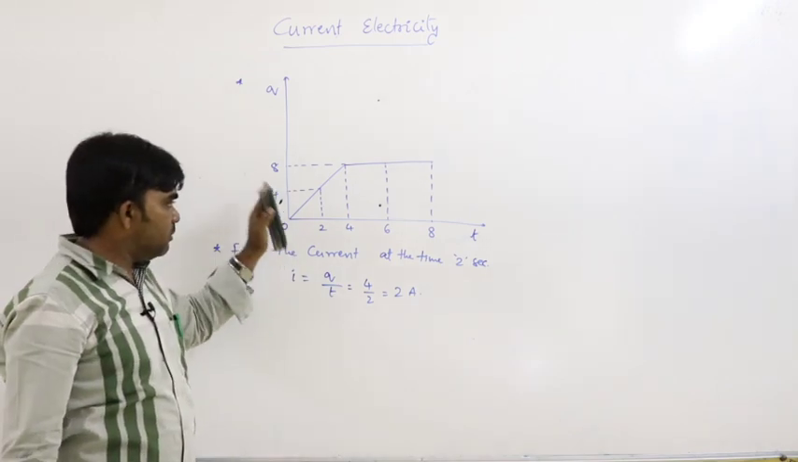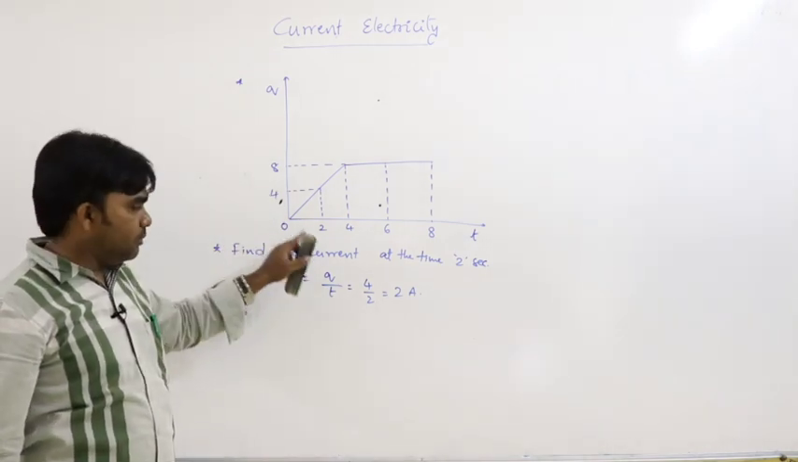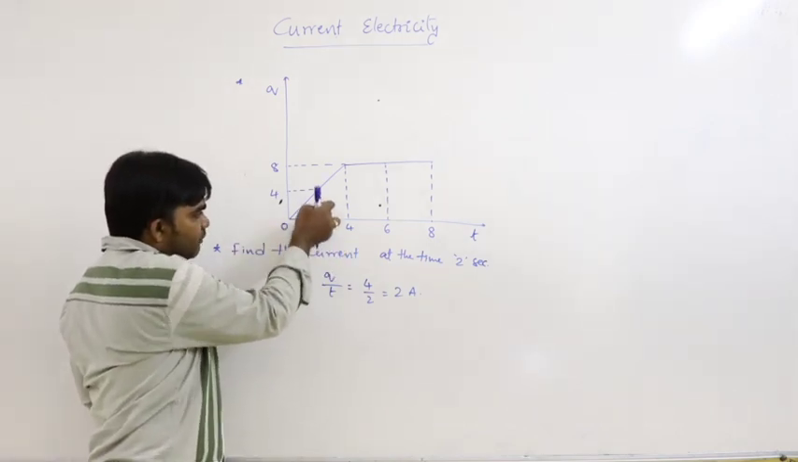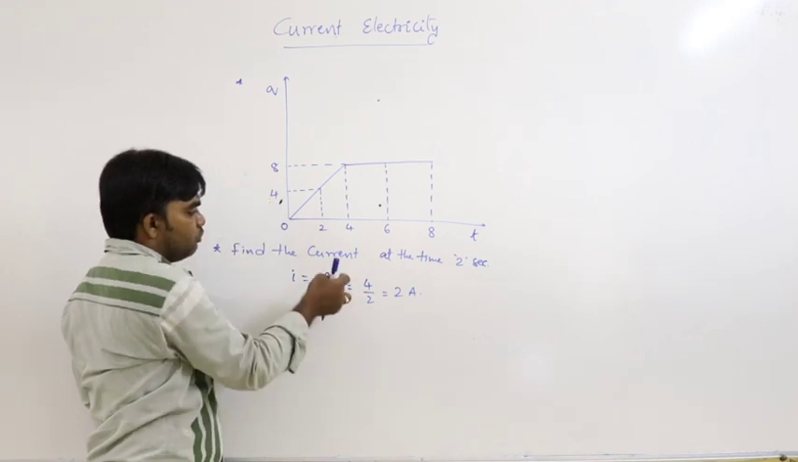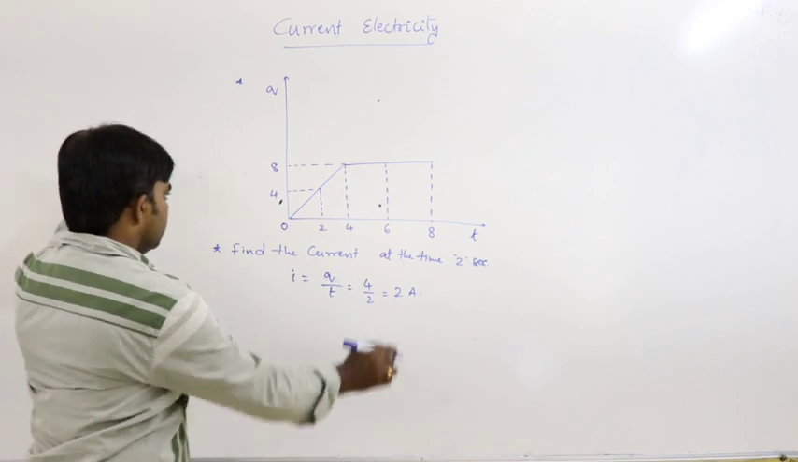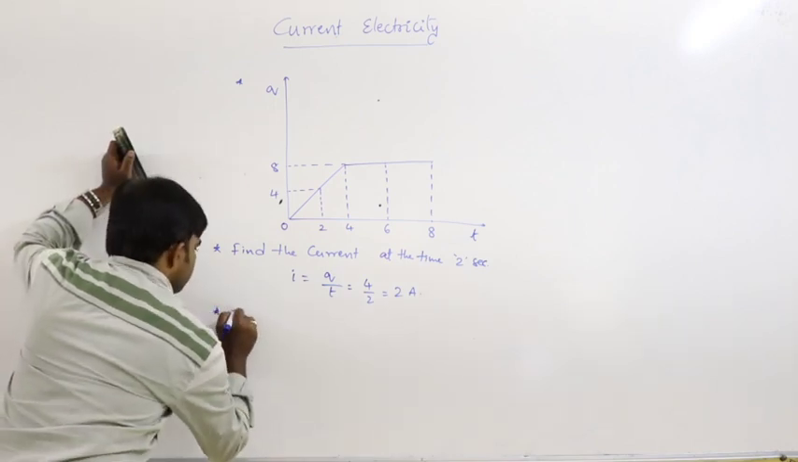Slope means y component by x component. What is y component here? Charge. X component is time. At the time of 2 seconds, what is the charge? 4. 4 by 2, that is 2 amperes. No doubt about that.